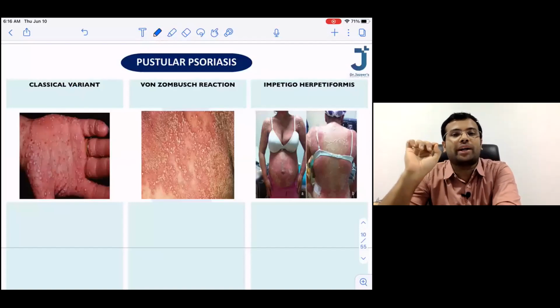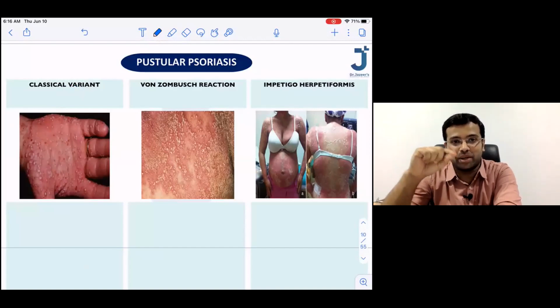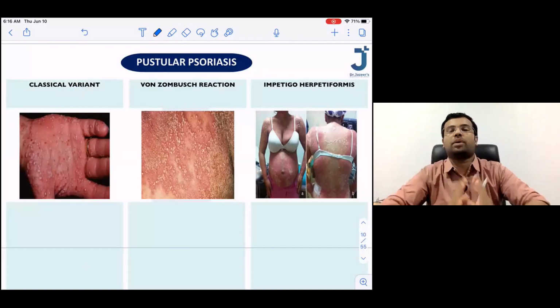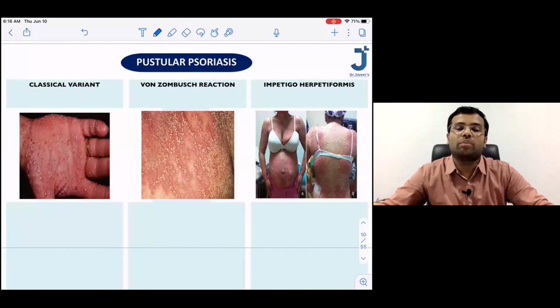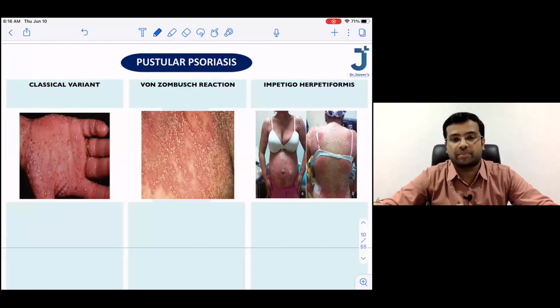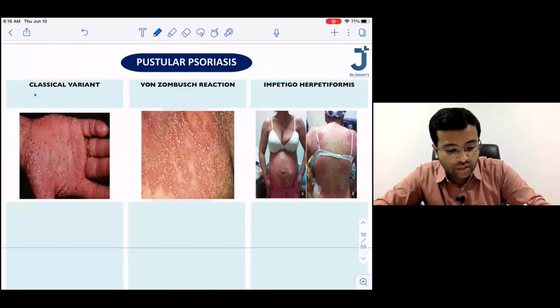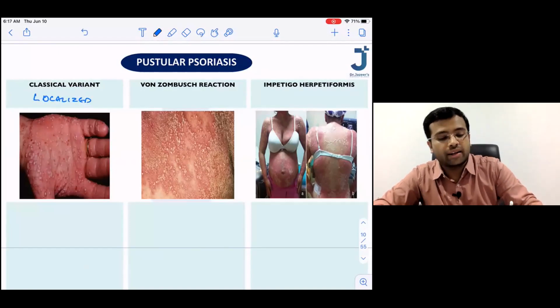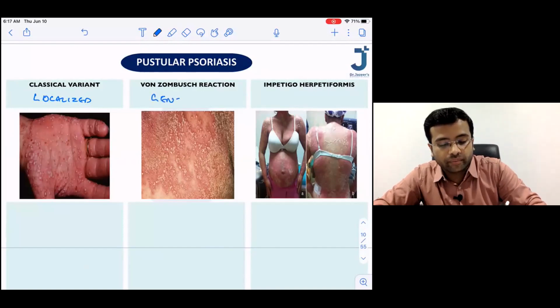Whenever you find a pustule anywhere in the body, the first thing that comes to your mind is always a bacterial infection, isn't it? Because pus anywhere, be it a pustule or whatever, bacterial infection comes to our mind. Now, in pustular psoriasis, try to remember it in this way. There are two forms: a localized variant and a generalized variant.